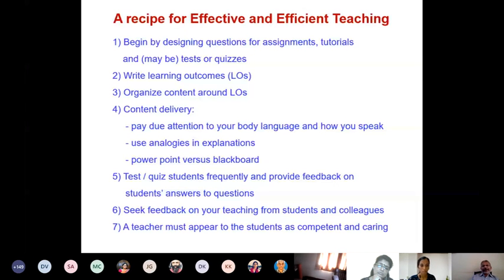How can we design good questions? What is the meaning of good questions? What is the meaning of a good assignment set, a good question set for assignments? As we will see, it is not possible to state whether a particular question is good or not, but it is possible to comment on whether a set of questions is good. You can say that a set of questions is good if you can show that it covers various levels of Bloom's taxonomy of thinking. This is what we are going to discuss in detail now.